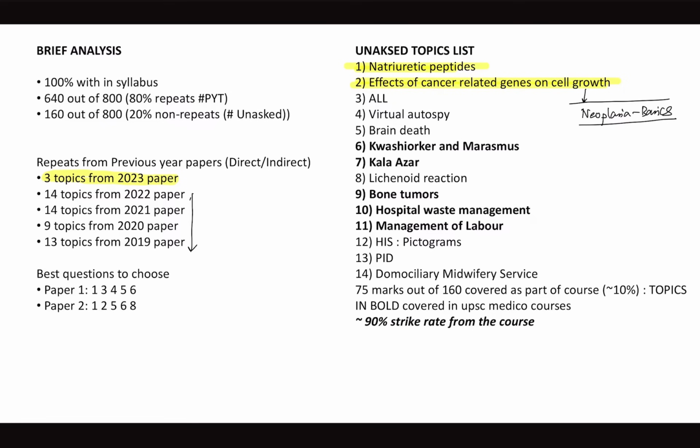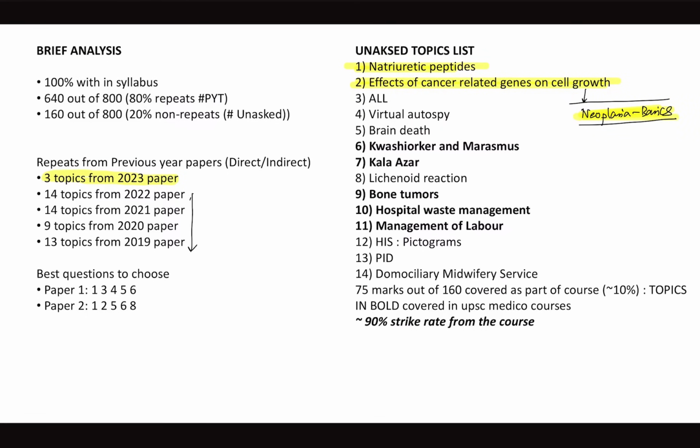And RB gene, P53. So these kinds of things are important. So for future aspirants, the third take home is to focus on the basics of neoplasia. In the video course very soon I am going to deal with the neoplasia topic in greater detail. We were focusing more on previous year topics so far, but with the analysis it is evident that the examiner is focusing in depth, in detail on the topic neoplasia.